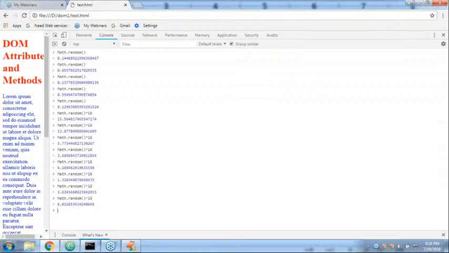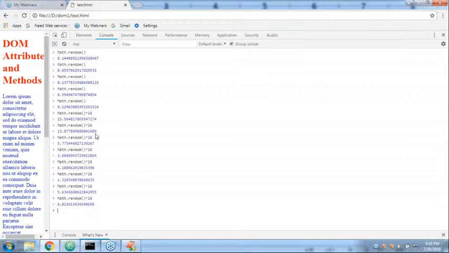The max number it generates is 15.9 or 15.3, something like that. It is always a number between 0 and 15 point something.